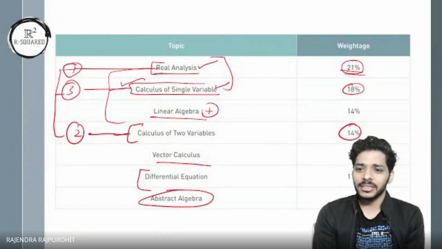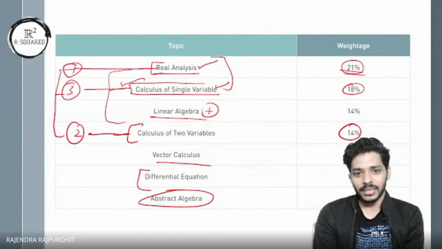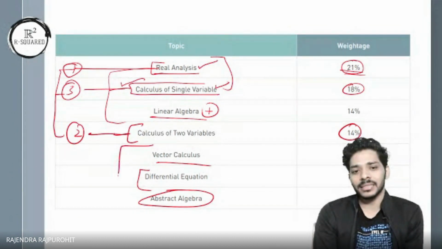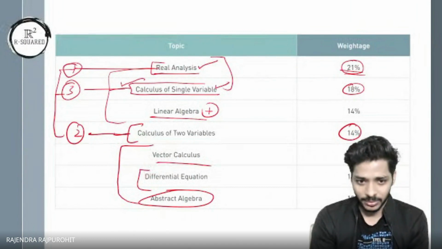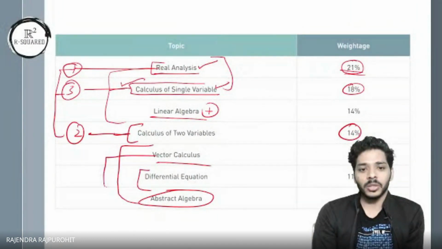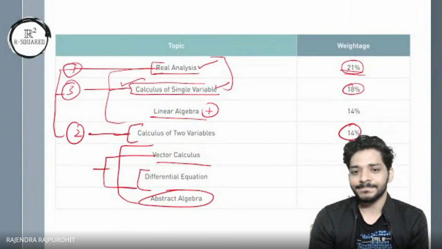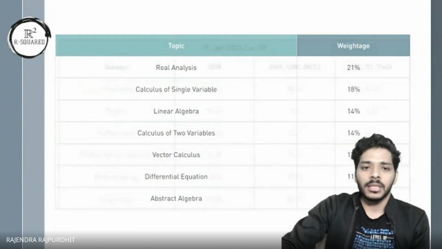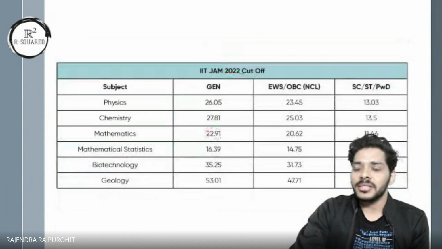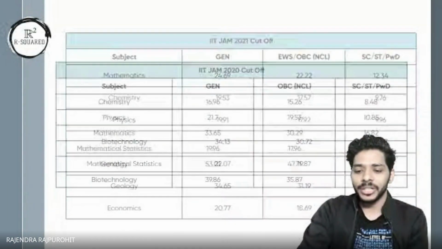So again, easy. Same for vector calculus, it's a formula based subject, again easy. So this applied part is somewhat easy to score because most of it is formula based.